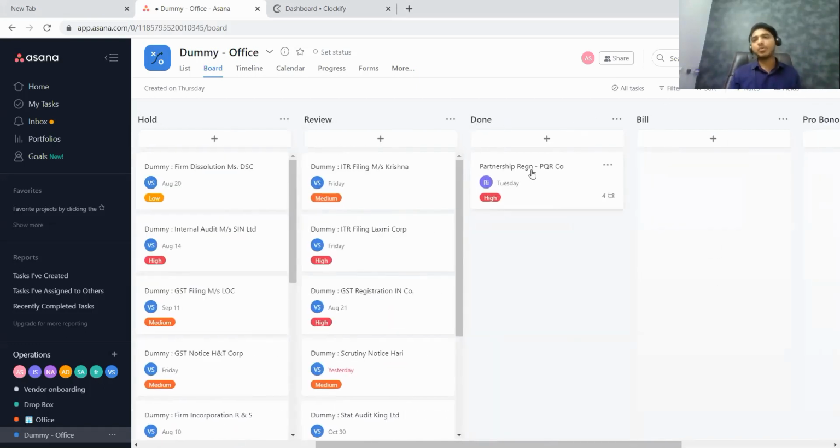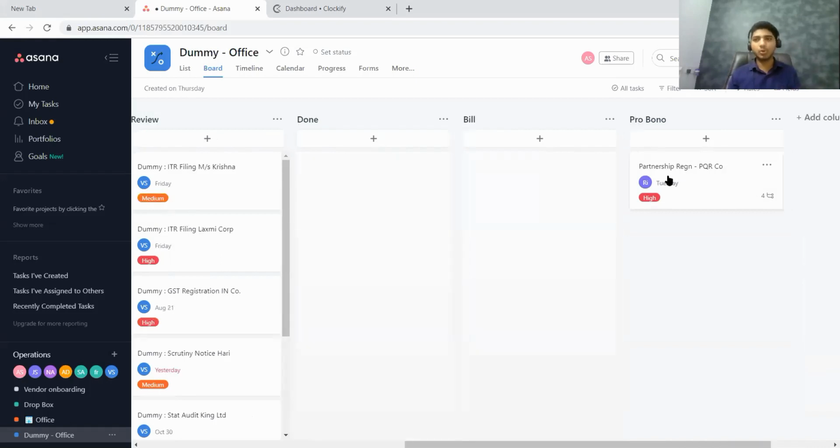So members, all that they have to do is pull the task under the bill, if it is to be billed, or if it is free of cost, then they have to move it to the pro bono, that is free. We are not going to charge any money for this. If it is under billing, that implies that the person who is responsible for raising an invoice has to raise the invoice, then send it to the client.